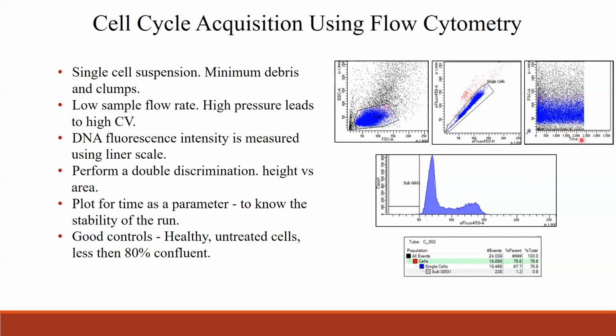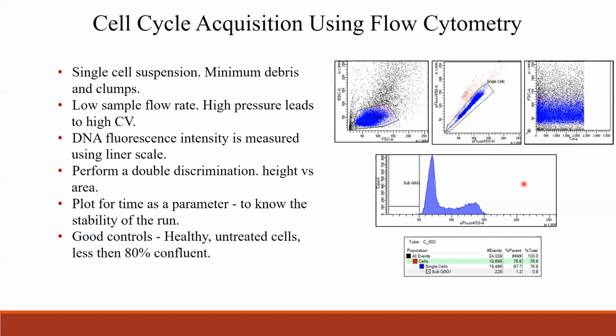So this is the time gate, where you can see whether the sample is running smoothly, if there is any interruption in the sample. In this case, there is no interruption, the sample has run smoothly. But in the next slides, I'll be showing some examples of disturbed sample runs.